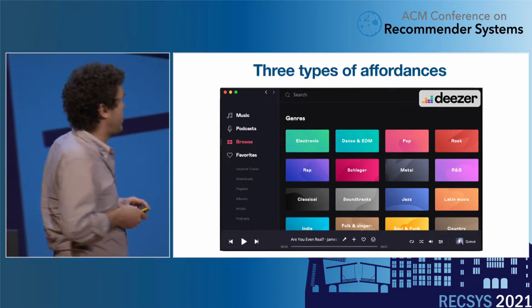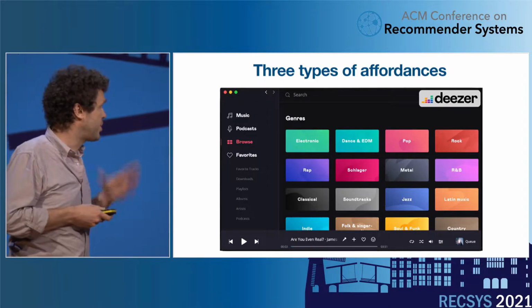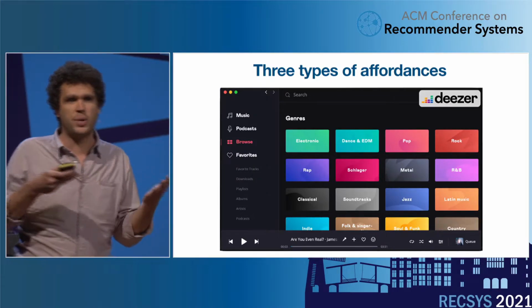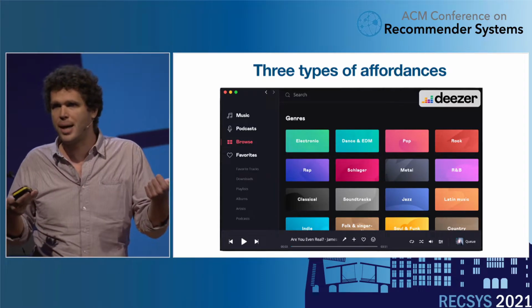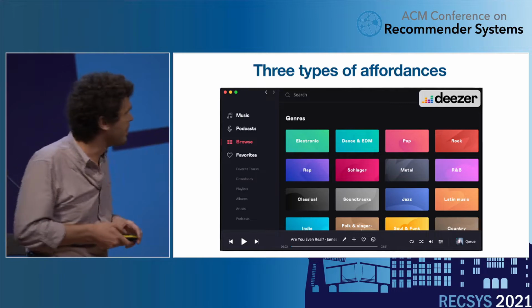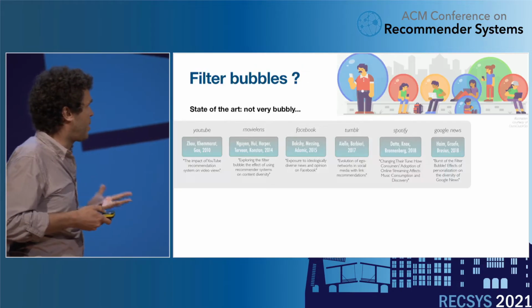The data we use stems from one of our partners, Deezer. We have the complete listening histories of users, and we have those three types of affordances: the algorithmic access, the organic access, and the editorial access. And so we want to show that there are user types here.